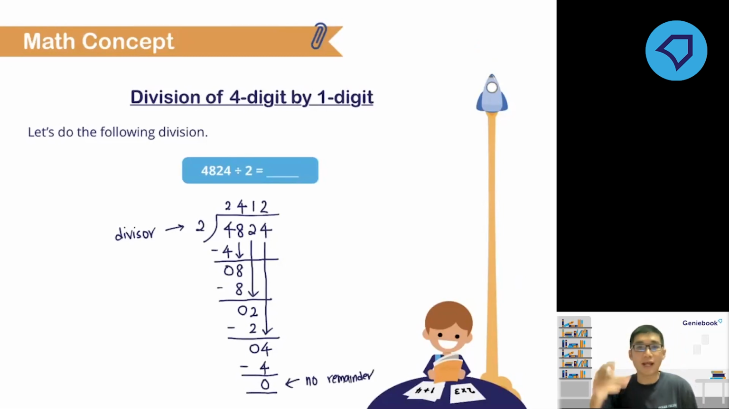Okay, because we cannot bring down any more digits, we will stop there. So therefore, the quotient. So again, this is known as your quotient. So the quotient for this is 2,412.